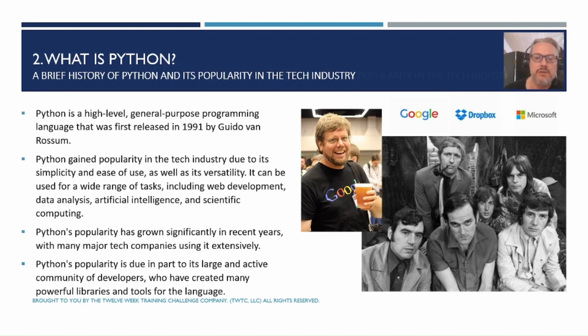Python's popularity is due in part to its large active community of developers who have created many powerful libraries and tools for the language, which you can download and use. So it not only makes it powerful, but you can leverage other people's code since it's open source. So Python is a very attractive choice for many developers, and particularly those working in data science and machine learning.